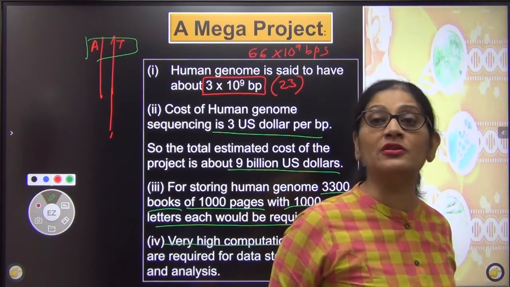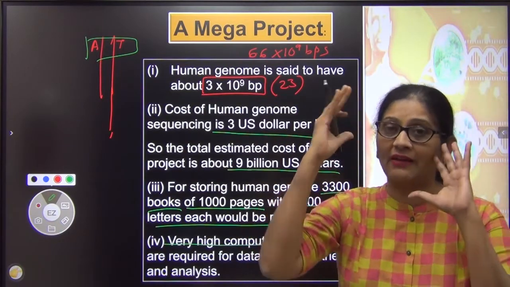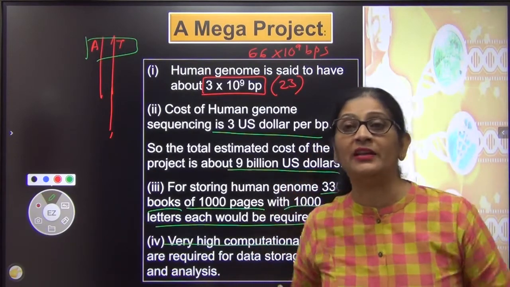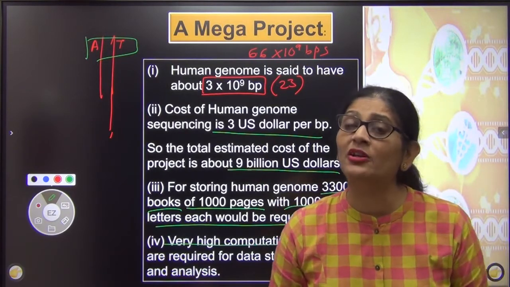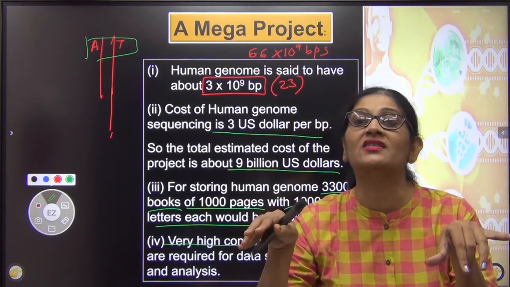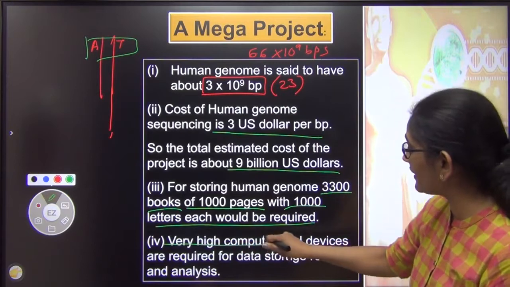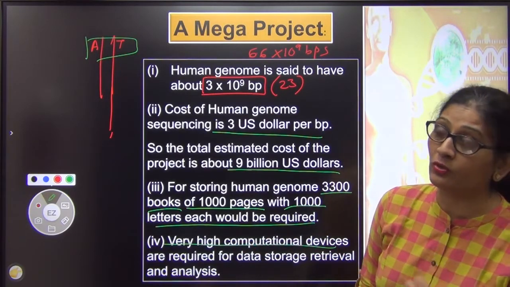You know that computers today work at so many gigabytes speed, they have good memory, good backup space, 1 TB, 10 TB, 100 TBs storage is possible, so you can actually put it everywhere. And the best thing about a computer is what? It does data analysis by itself. You just type the words in the search engine and automatically the data is retrieved.